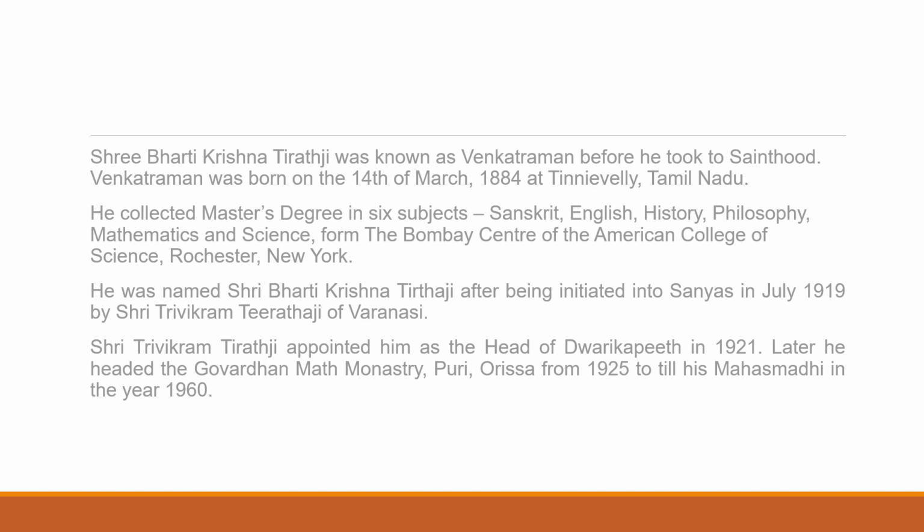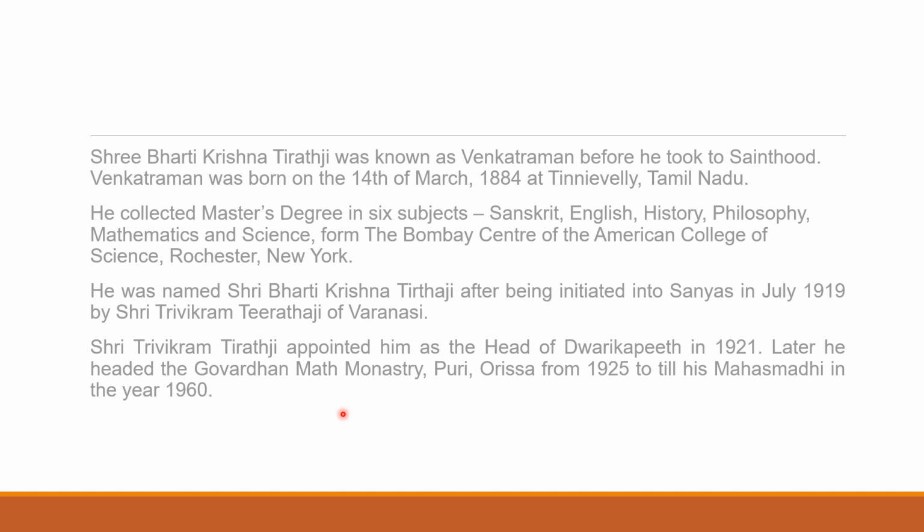When he took sannyas in July 1919, he was named Sri Bharti Krishna Tirtha by Sri Trivikram Tirtha of Varanasi, who also appointed him head of Dwarka Peeth.